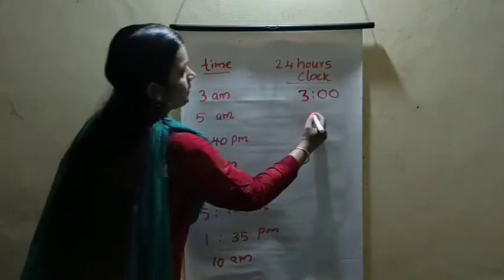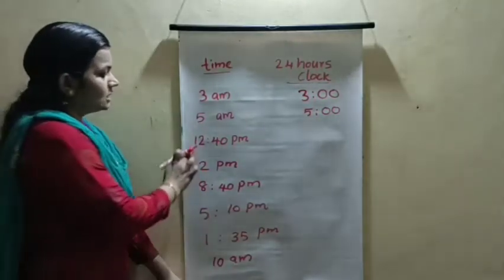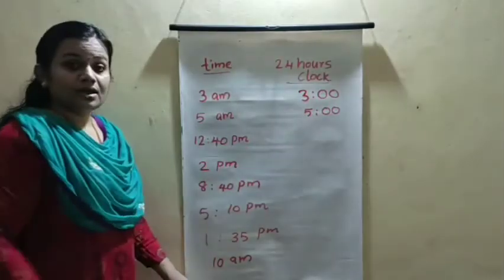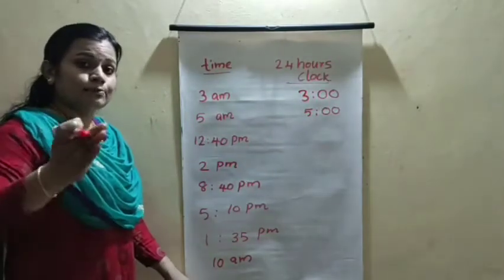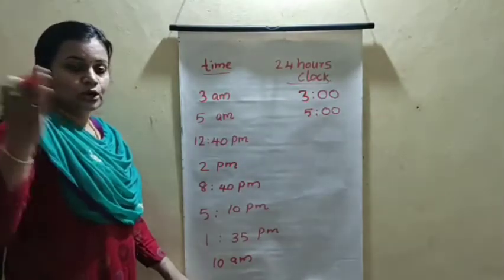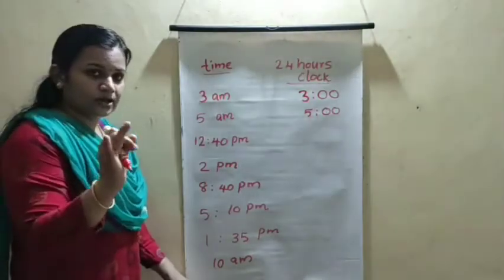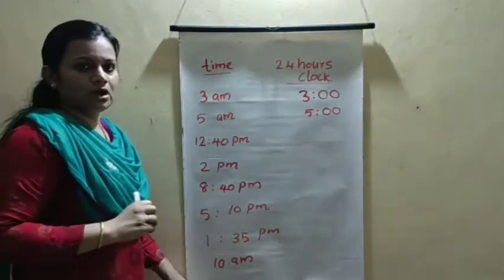So we can write 5:00, 5 hours. Then 12:40 PM. Then we can change the numbers up: 1 PM is 13 hours, 2 PM is 14 hours. Or you take the time on your fingers and count after 12.